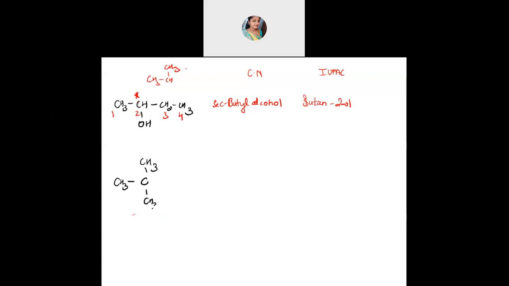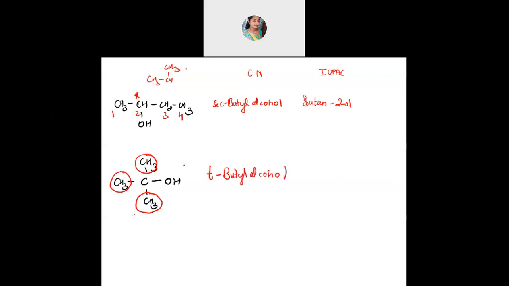This you tell me. You should be able to name this, because we have come across this compound so many times. What is the common name and the IUPAC name? Both you should be able to tell me. Tertiary what? Yes, it is tertiary, because you can see this carbon is attached to one CH3 here, one CH3 here and one CH3. So tertiary butyl alcohol. You can just write T-butyl alcohol, tertiary butyl alcohol.